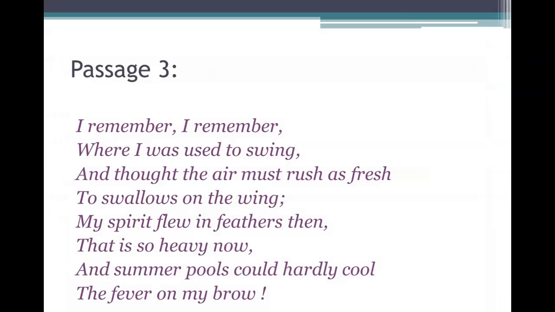This is passage 3. I remember where I used to swing and thought the air must rush as fresh to swallows on the swing. My spirit flew in feathers then, and that is so heavy now, and summer pools could hardly cool the fever on my brow.